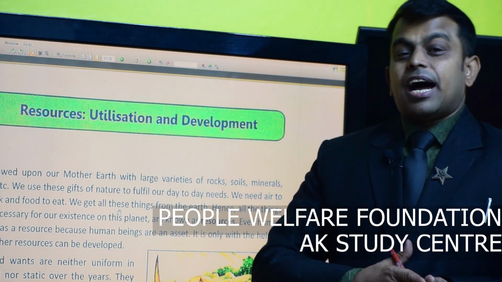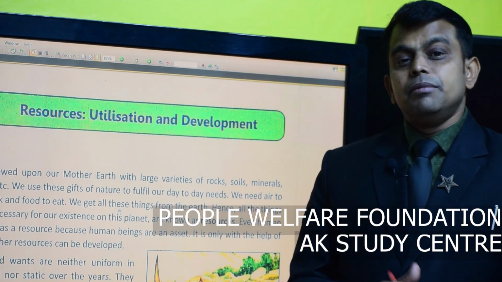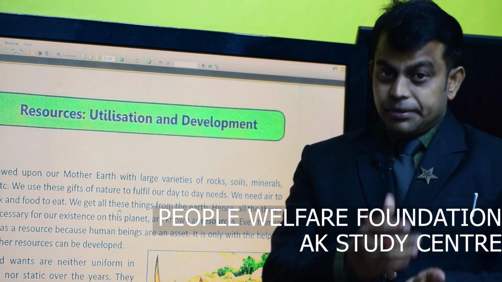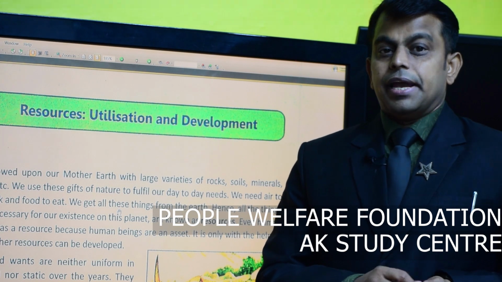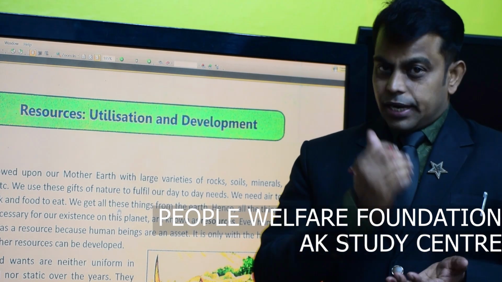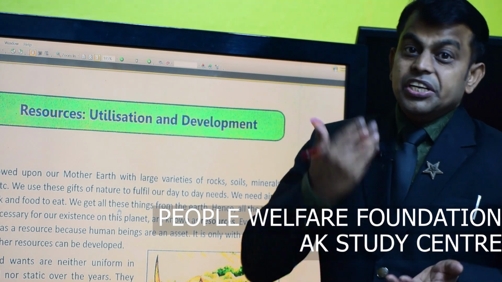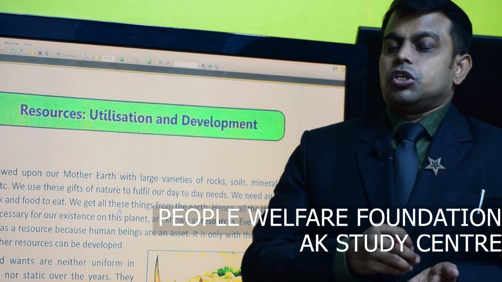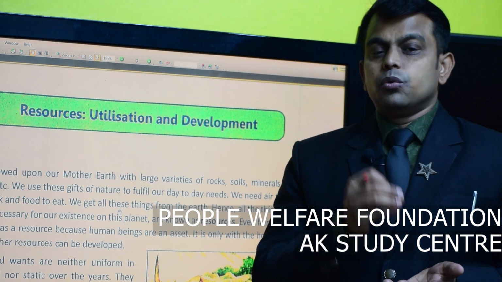Exhaustible resources are those resources that can be exhausted. They have a limitation in quantity, or after some time of utilization they can be finished and their existence comes to an end.